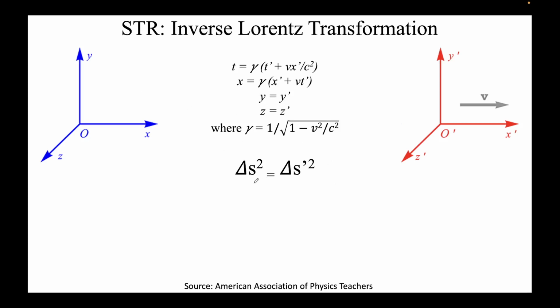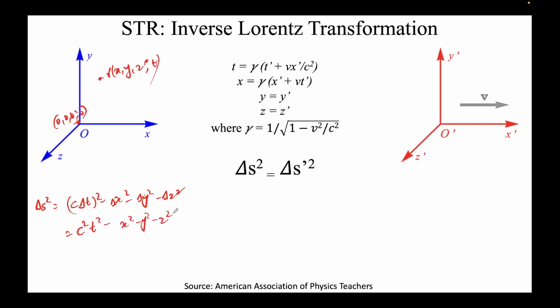So again, let's try to evaluate the expression. Delta s square is nothing but c square delta t square minus delta x square minus delta y square minus delta z square. Again I'm assuming the first point to be 0, 0, 0 and 0, and this to be x, y, z and t. This will come out to be c square t square minus x square minus y square minus z square.